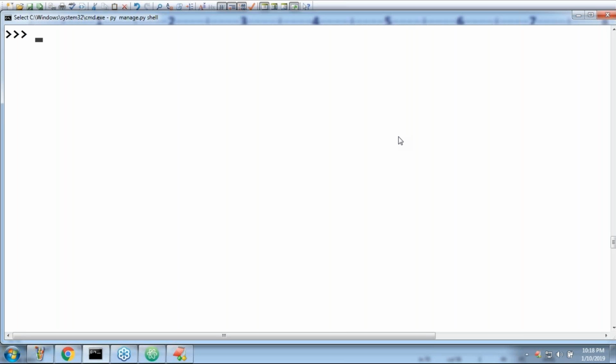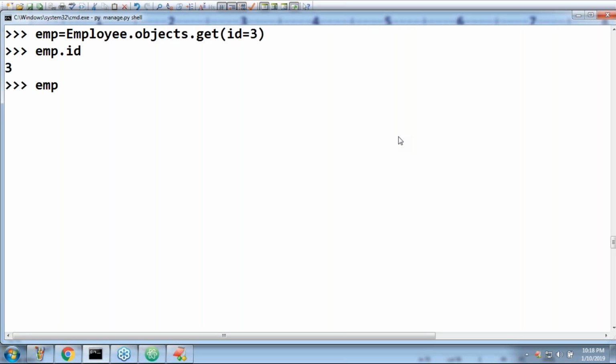Okay, very simple, correct. Let me explain. Let me write emp is equal to Employee dot objects dot get of id is equal to 3. Now I got the third employee where id is 3. If you want, you can check emp dot id, 3. emp dot ename, Chinni is the name related to that employee.